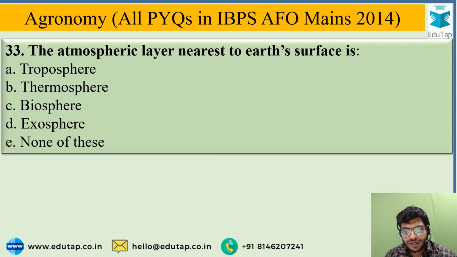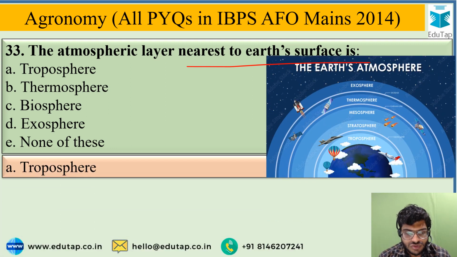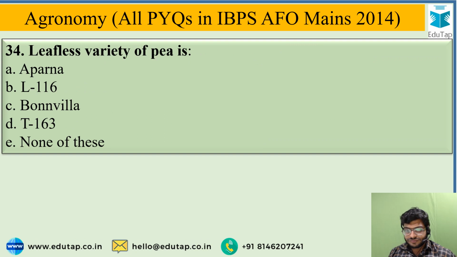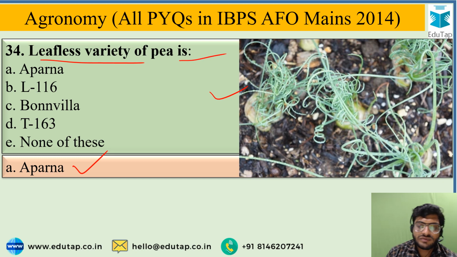The atmospheric layer nearest to the Earth's surface is. Options are troposphere, thermosphere, biosphere, exosphere, or none of these. And the correct option for this question is troposphere. Troposphere is the atmospheric layer from the atmospheric strata which is nearest to the Earth's surface. Leafless variety of pea. Options are Aparna, L116, Bonneville, T163, or none of these. And the correct option is Aparna. Aparna is the leafless variety of pea.